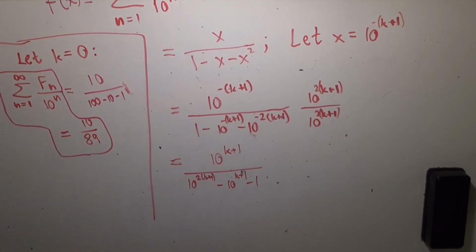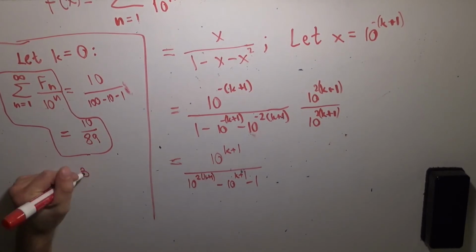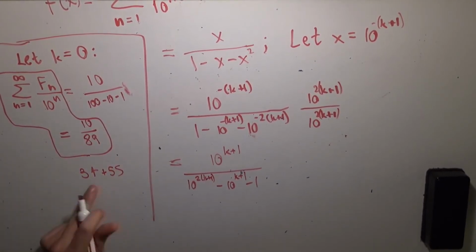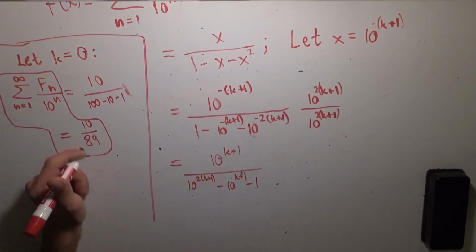And if I'm not mistaken, I believe 89 is a Fibonacci number, right? Because 34 plus 55 is 89, right? So yeah, 89 is a Fibonacci number, just coincidentally. I'm pretty sure that's probably related.